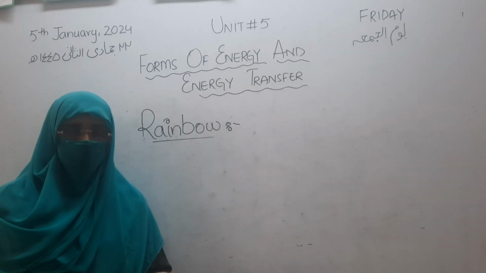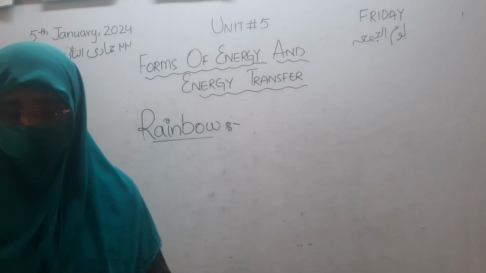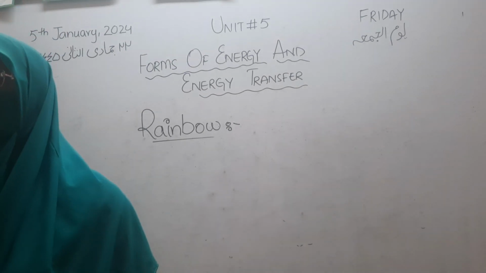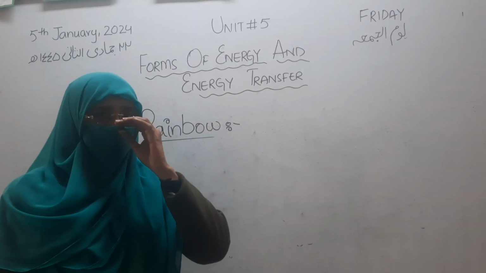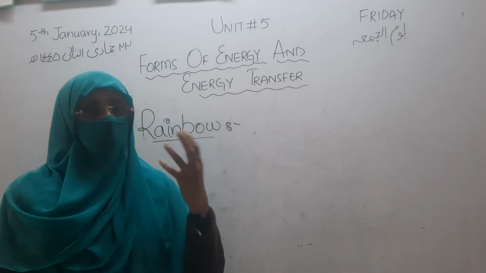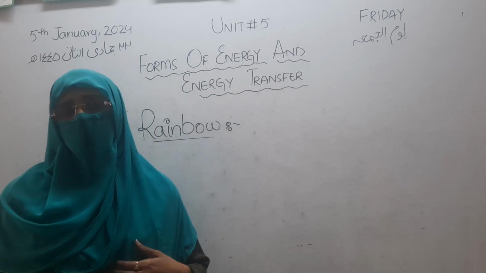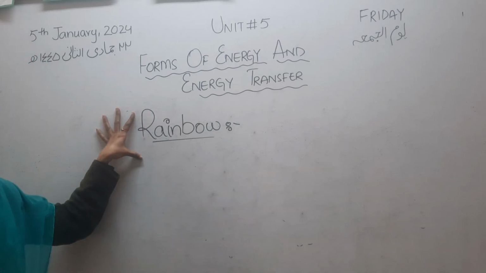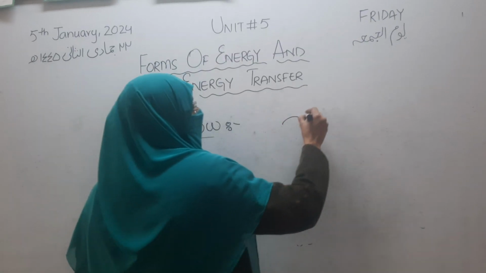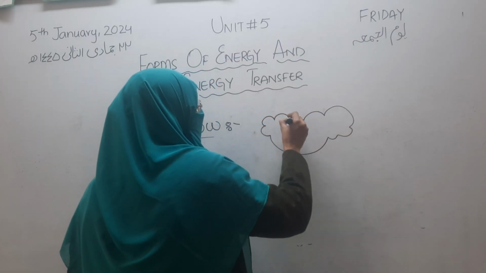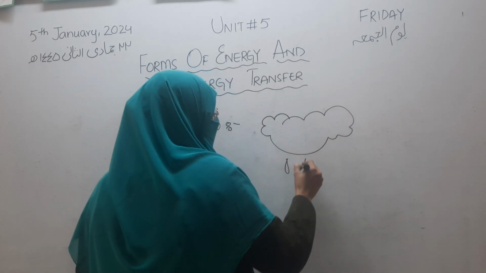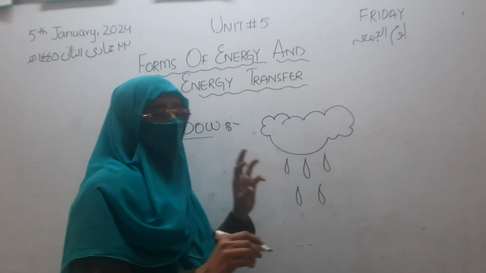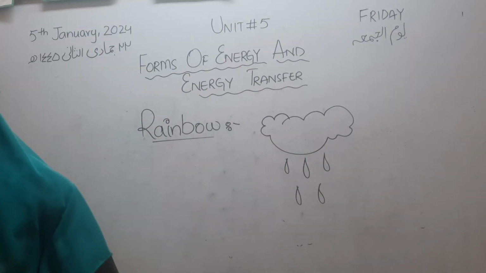Okay, red, orange, yellow. Can anybody tell me what is the sequence, what is the arrangement of the rainbow, and how the rainbow is formed? Anybody having any idea? Okay, I will tell you that the rainbow is actually formed when there is rain. There is rain, and after the rain, some raindrops remain in the sky.